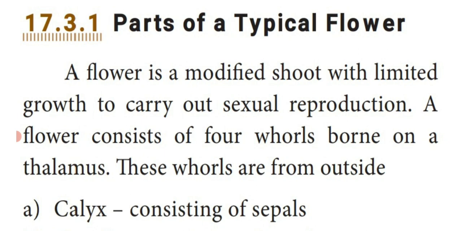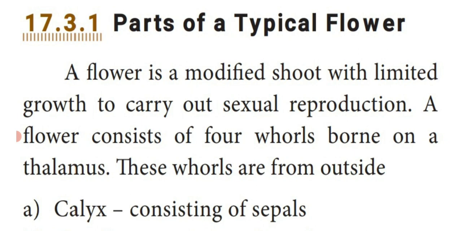What is a flower? The flower is a modified organ of a shoot with a limited growth and responsible for sexual reproduction. That is the 2-mark question. The 1-mark question is, dash is the modified form of shoot with a limited growth and takes part in sexual reproduction. The answer is what? Flower is the answer.